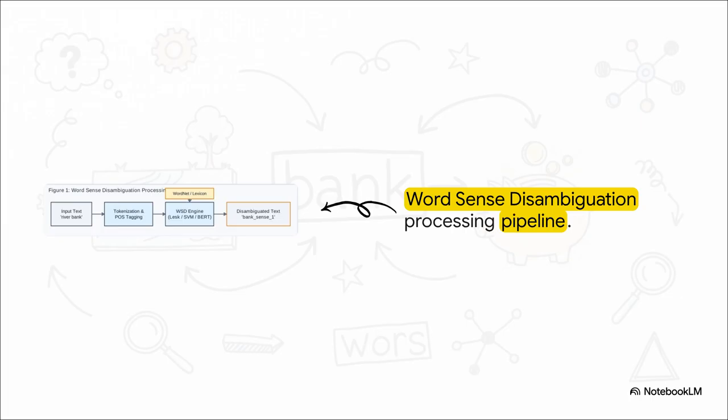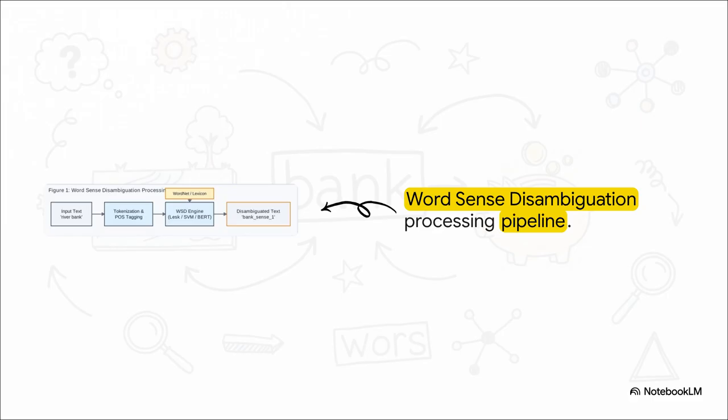From there, that processed text is fed directly into the WSD engine. This engine fundamentally relies on consulting a comprehensive lexicon. Think of something like the massive lexical database WordNet. It evaluates all the possible meanings for our target token. And the final output? It's not just a raw text string anymore. It's disambiguated text featuring a mathematically distinct label, something like bank_sense_1, which effectively locks in the exact meaning for whatever processing happens next.